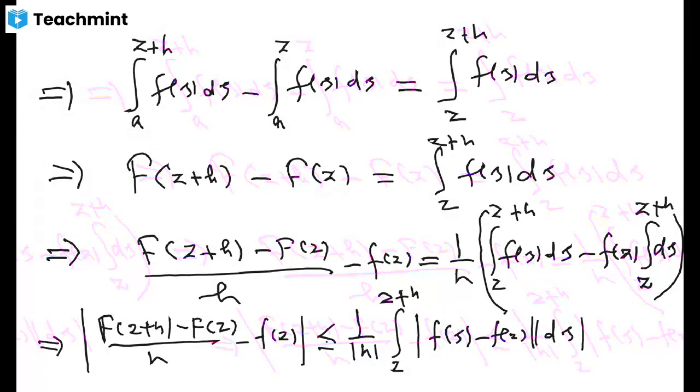So to make sure that the left hand side goes to 0, I need to show that the right hand side of this inequality goes to 0. Let me analyze what this right hand side is.